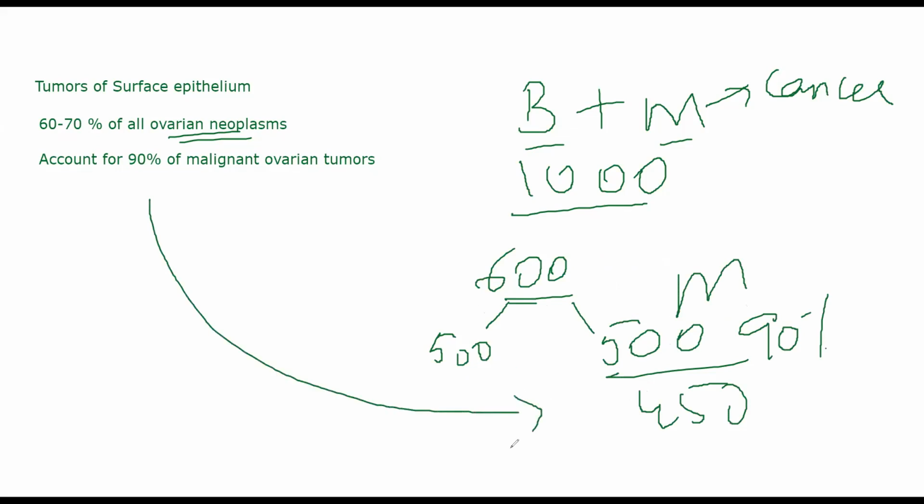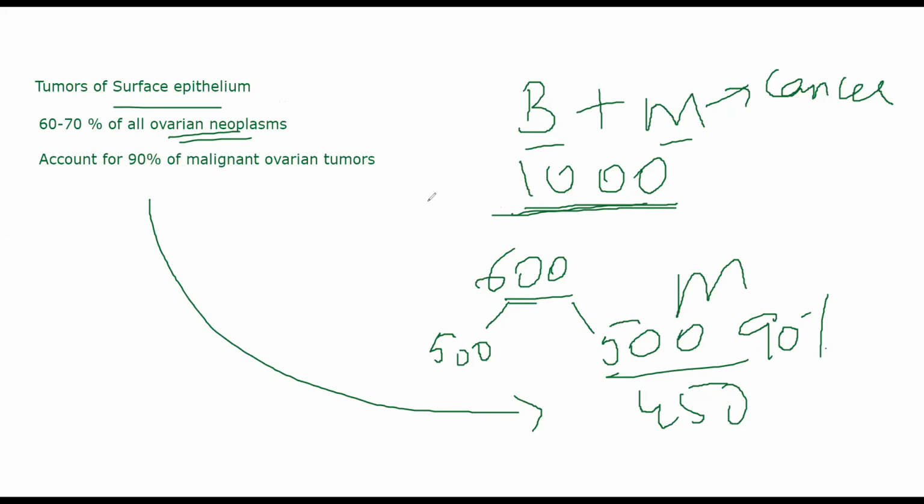If I take all tumors of your ovary, benign and malignant, those that cause cancer and those that do not cause cancer, 60 to 70% will be because of surface epithelium. Now, if I take only 60%, let's suppose I am taking an example where I have 1000 cases of ovarian neoplasms, ovarian tumors, both benign and malignant.